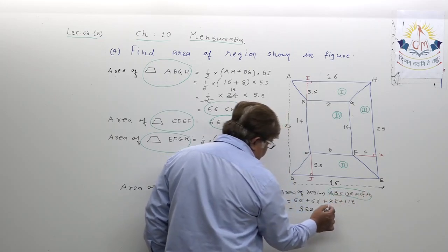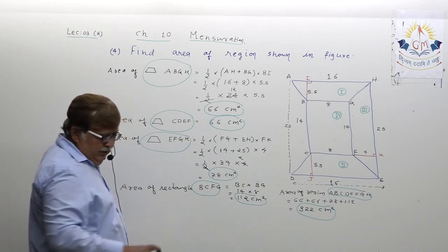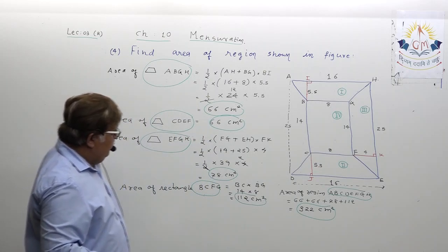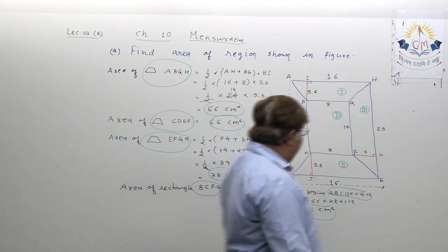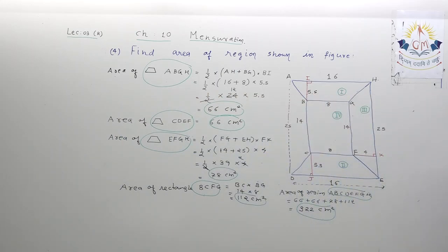So this is the way, dear student, you can find the area of any region shown in the diagram. What is important for you? First, please note it down, and just verify if anything is left which you haven't written.